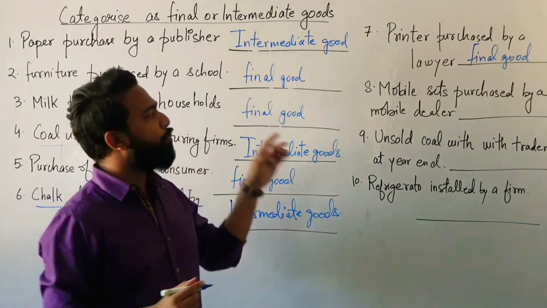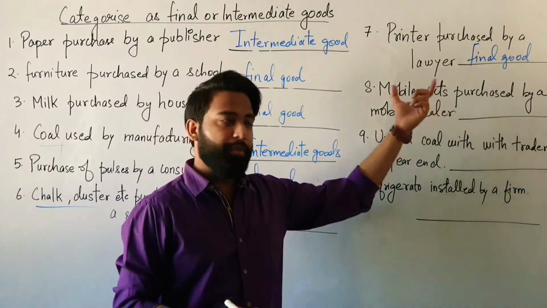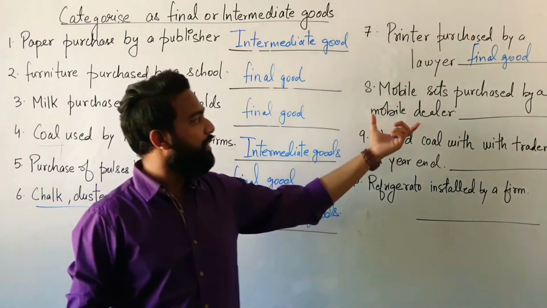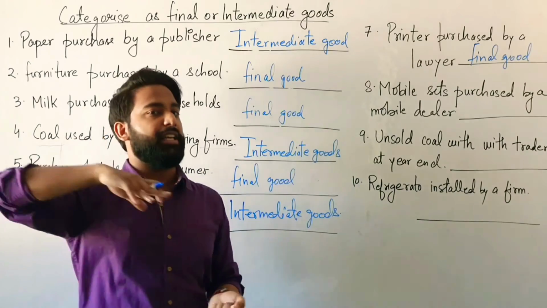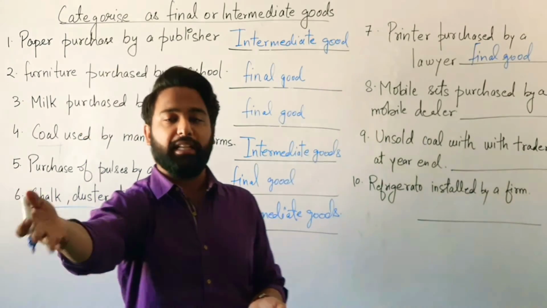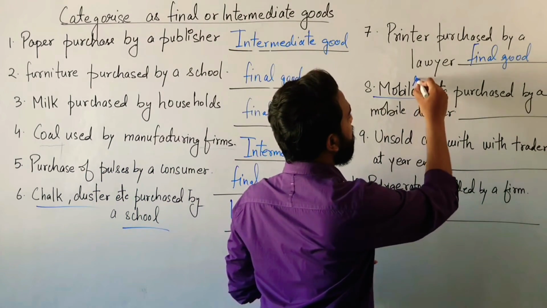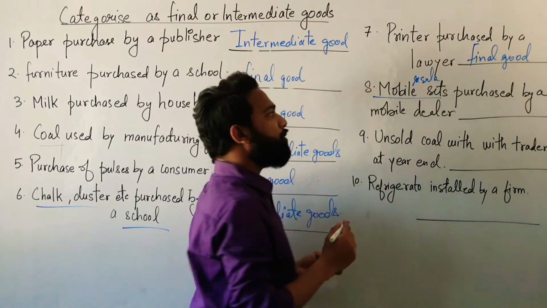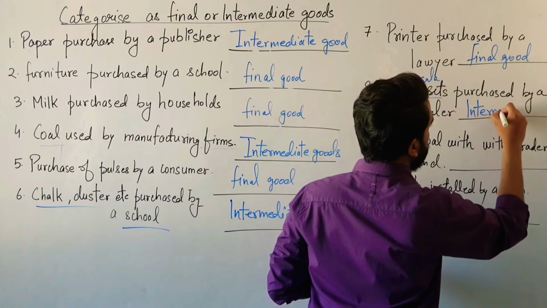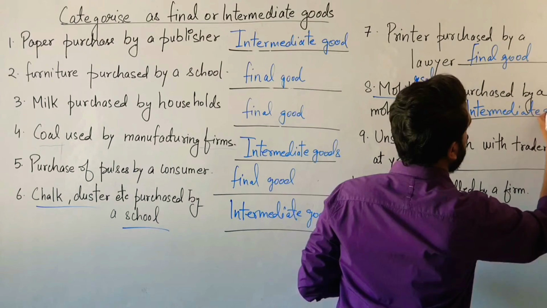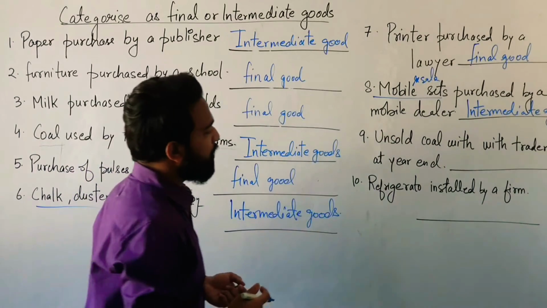Now, the next one, mobile sets purchased by a mobile dealer. So, what does a mobile dealer do with the mobile sets he purchased? He resells them. He buys from the wholesaler and he sells those mobile sets to the consumers. So, these are being used for the resale. If they are being used for the resale, then it is an intermediate good. I hope you have learned the definitions of final and intermediate goods. If not, then you should.